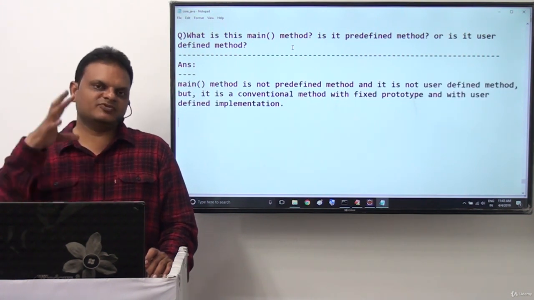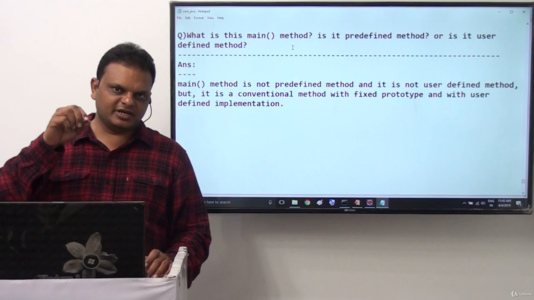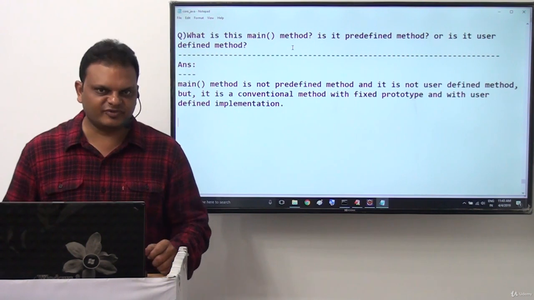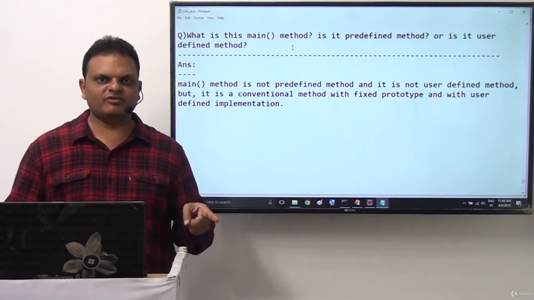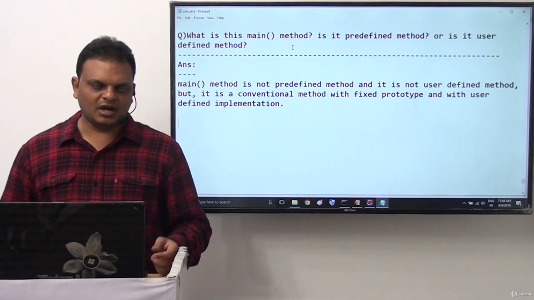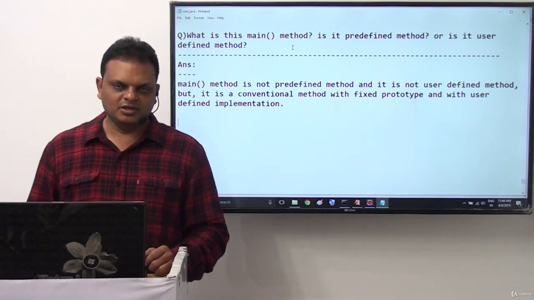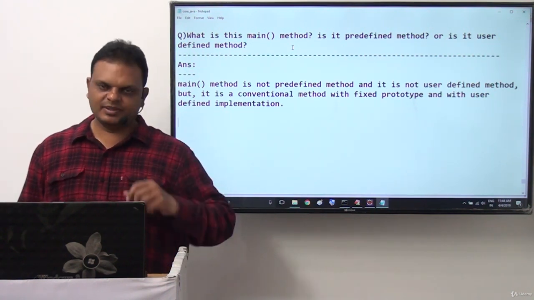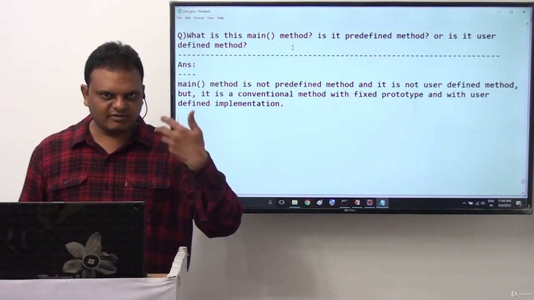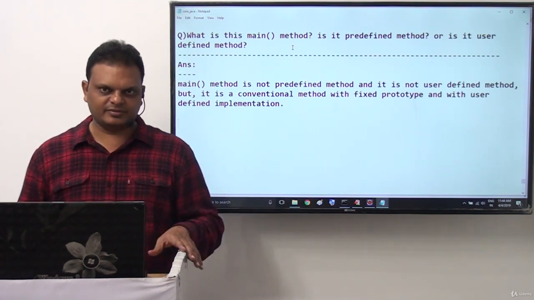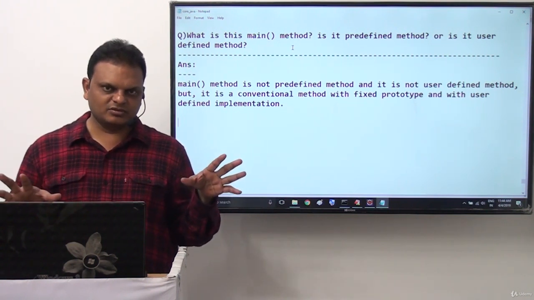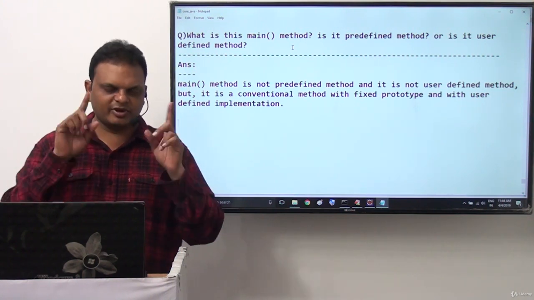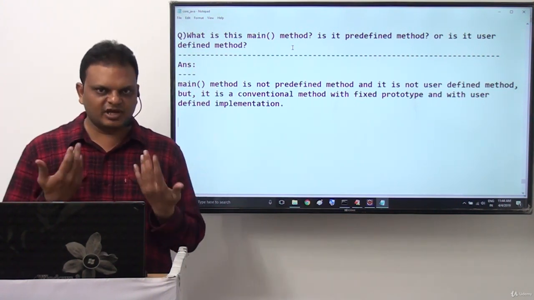Now I'll ask a few questions. If you think it is a predefined method, we should not provide implementation for this method. All predefined methods must have implementation by Java only, not by the developer. Concat is a predefined method. Who has provided the implementation for that? Java has provided the implementation internally. Likewise for the name method. So it is a predefined method. Here also, if you think main is a predefined method, we should not provide implementation for it. Java must provide it. But for the main method we are providing the implementation.